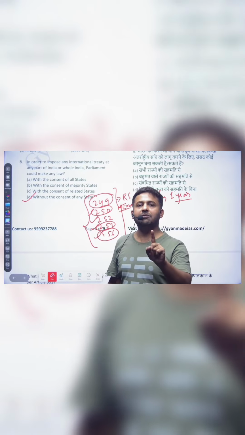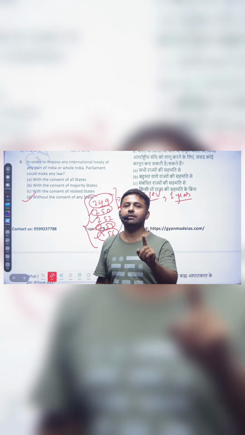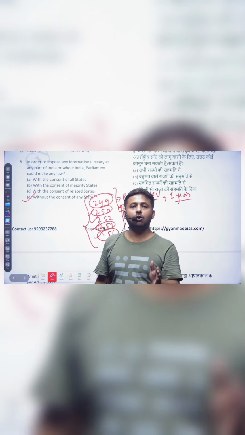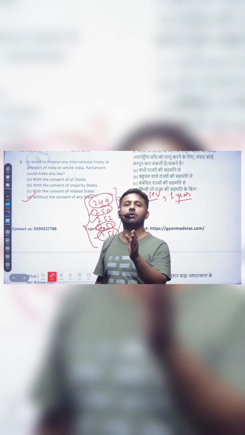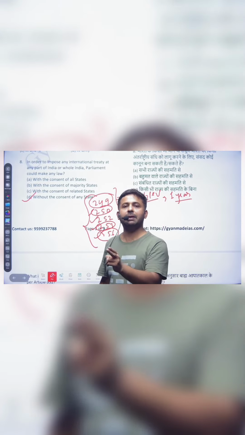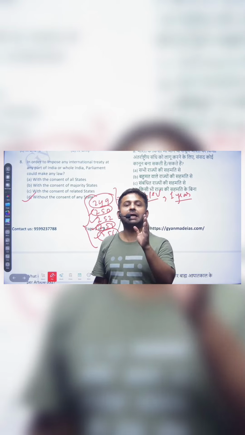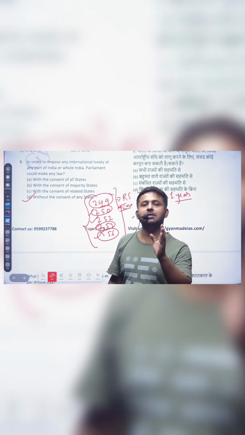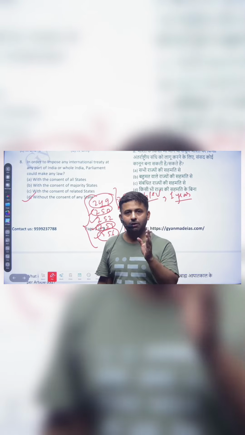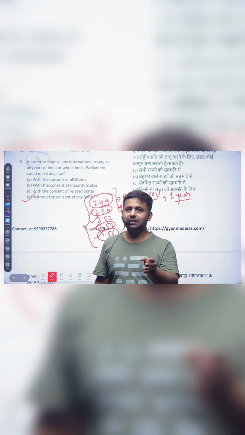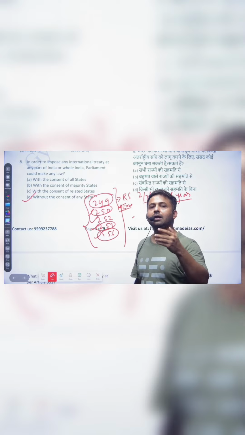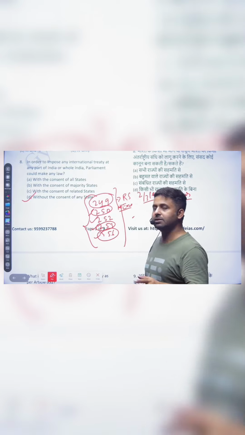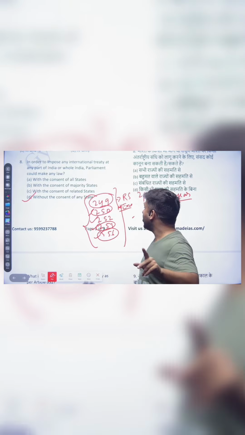It is clearly defined according to Schedule 7 that the Parliament can make law on the union list, the state legislature can make law on the state list, and both can make law on the concurrent list. But under certain circumstances, the Parliament has the power to make law on the state list, and there are some special criteria, special conditions, under which the Parliament has power to make law, and these are according